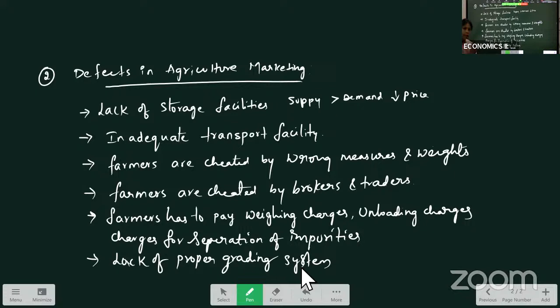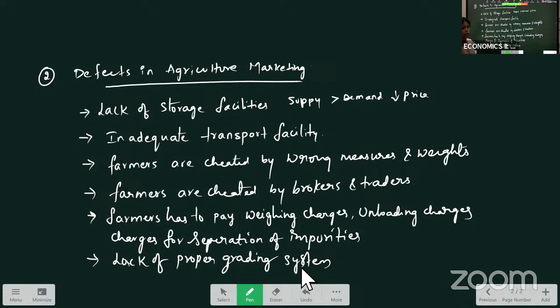So in Indian agricultural marketing, there is a lack of proper grading system, due to which farmers are getting less remunerative prices for their production. So these are the defects in our agricultural marketing. Lack of storage facilities, because whatever output is produced by the farmer, they have to supply it to the market. When there is no storage, supply will be more than the demand, so price decreases.